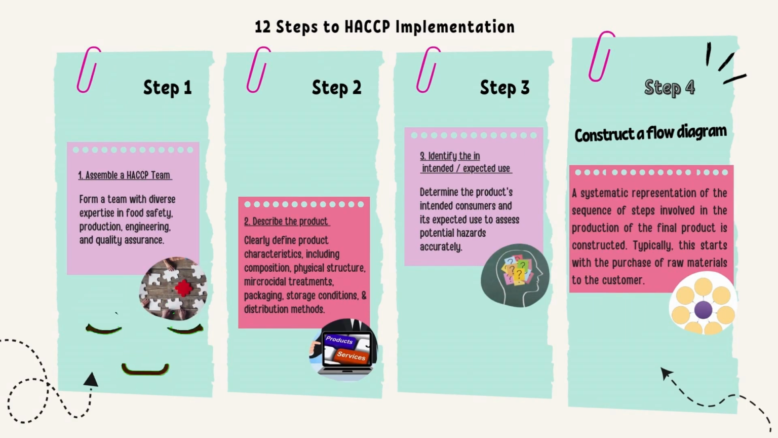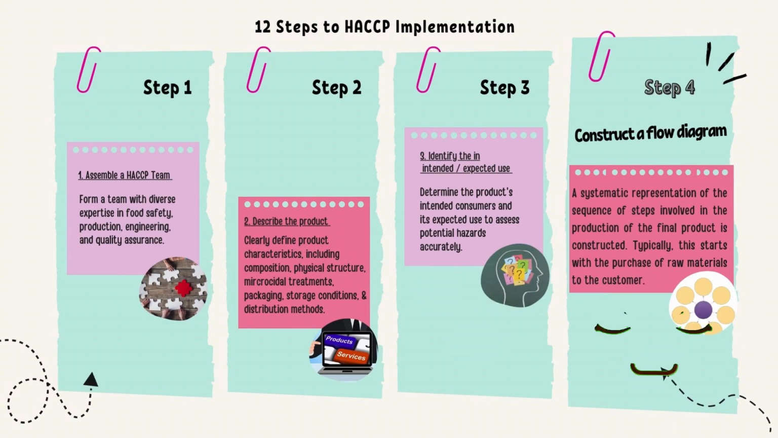Next, we will continue to the 12 steps of HACCP implementation. Firstly, assemble a HACCP team. The meaning of that is to form a team with diverse expertise in food safety, production, engineering and quality assurance. For step 2, describe the product. We have to clearly define product characteristics including composition, physical structure, microbiocidal treatment, packaging, storage conditions, and distribution method. After that, we go to step number 3, which is identify the intended or expected use. This step explains that we determine the product's intended consumer and its expected use to assess potential hazards accurately.